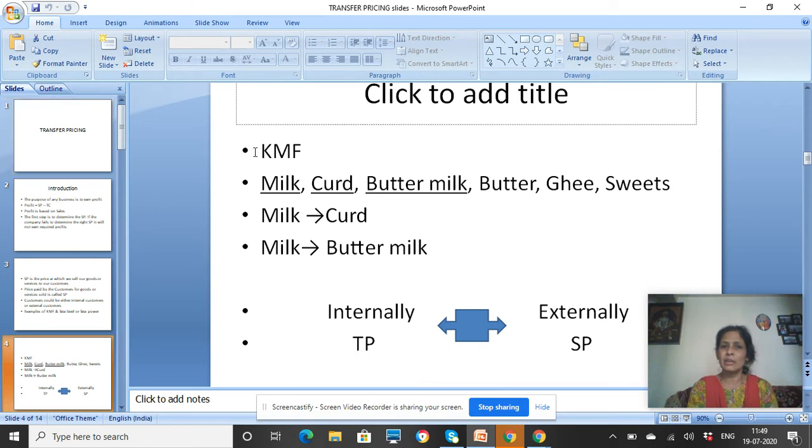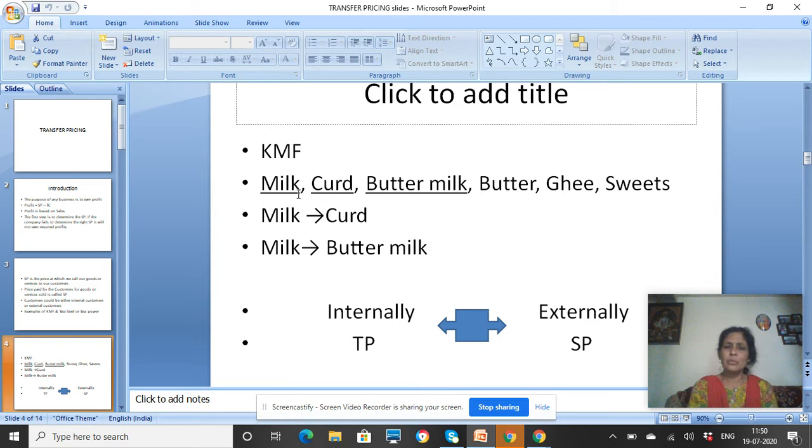Now, I have taken the organization KMF, which means Karnataka Milk Producers Federation. Now, this Karnataka Milk Producers Federation has varied product lines. It is into milk production, curd, buttermilk, butter, ghee, sweets, and the like. Now, it shall process the milk, it shall create curd, buttermilk, it shall make butter, ghee, and sweets.